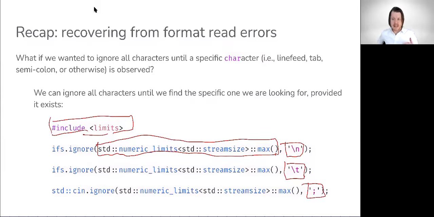So if we don't see, say, a line feed, tab, or a semicolon, we're going to bypass everything in the stream because we specified that the integer number of characters to skip is the maximum number of characters that could be in this stream to begin with. In that case, it's guaranteed we'd skip over all of them. However, if as we're skipping forward, we see this character, we'll stop at that point. Everything that came before it would be ignored, and we'd pick up where we left off from the position of one of these characters.